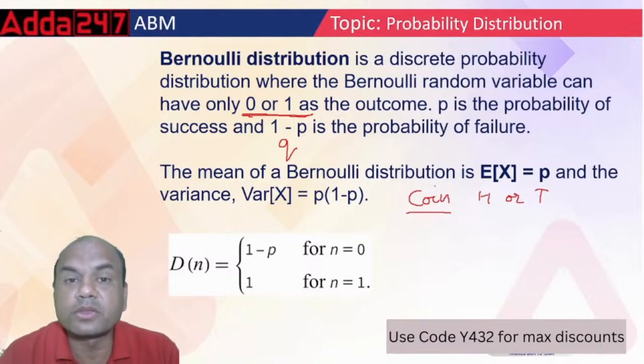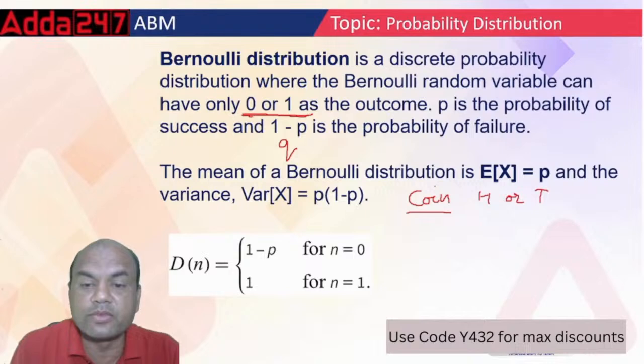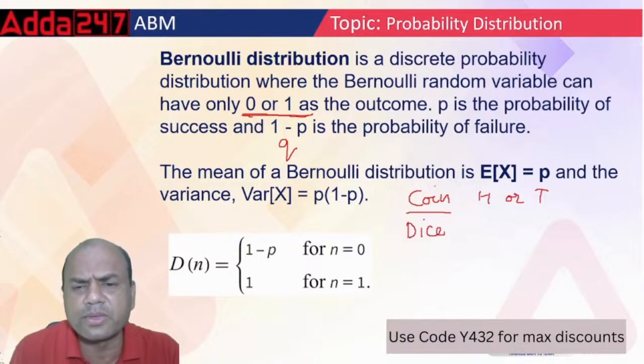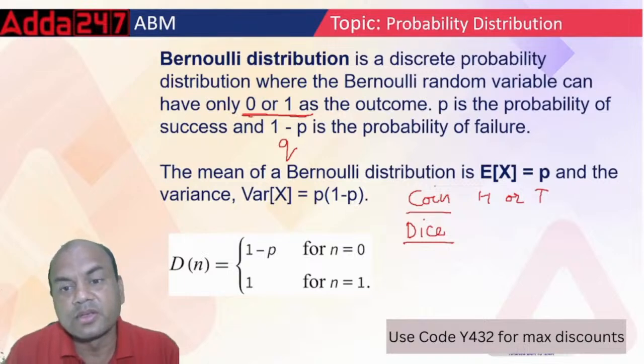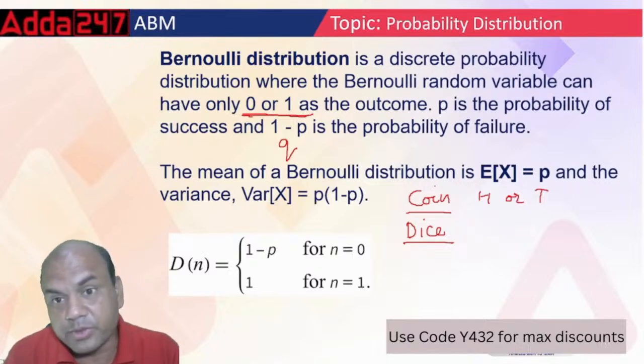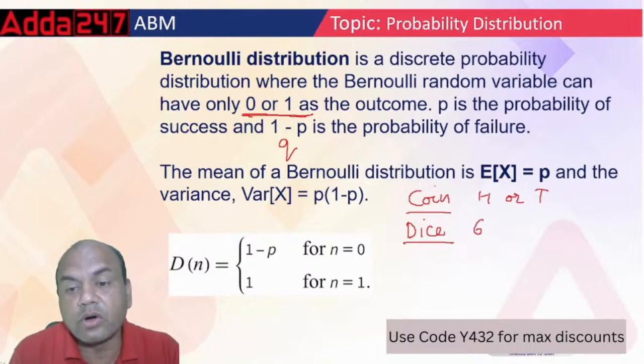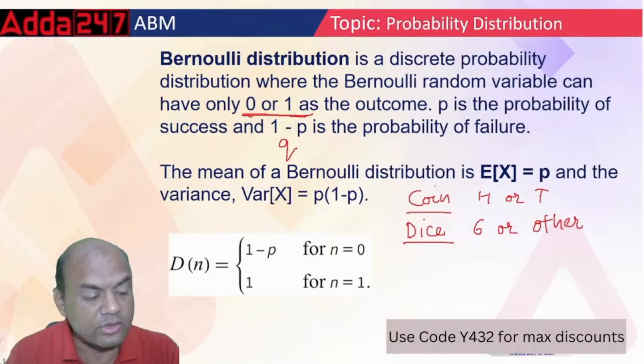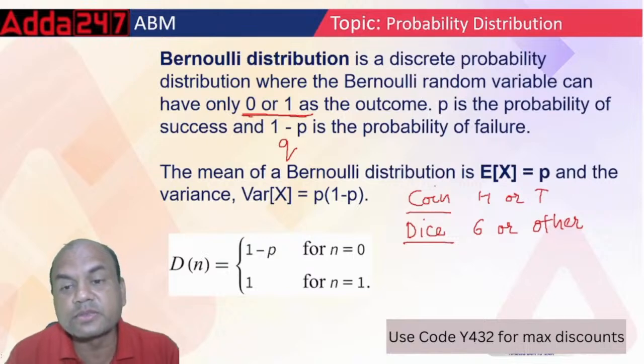Suppose I throw a dice, the dice we played in our school time. Nowadays also we play Ludo and all those games. When you throw the dice, there are 6 options: 1, 2, 3, 4, 5, 6. You'll say, how come 2? That is possible: either get 6 or other than 6. If I have to get 6 on the top or other, it's again 2. This way these problems are framed. So there can be only two answers. Remember, 0 or 1 as the outcome.